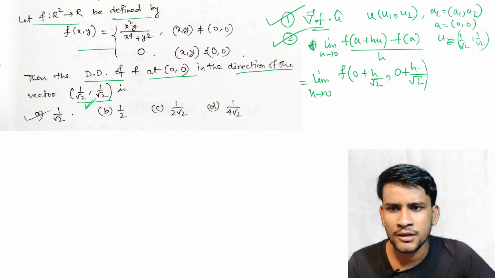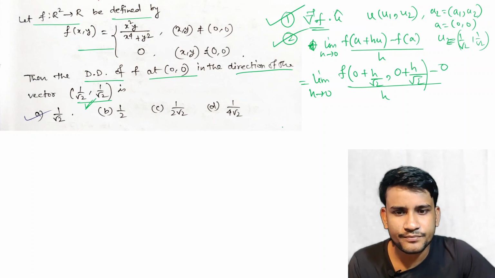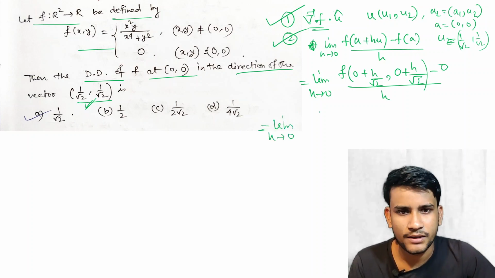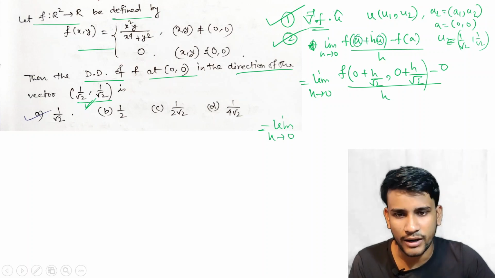Okay, minus f(0,0) means 0 by h is equal to limit h tends to 0, where u means a vector and a means a point in 2 dimensions.